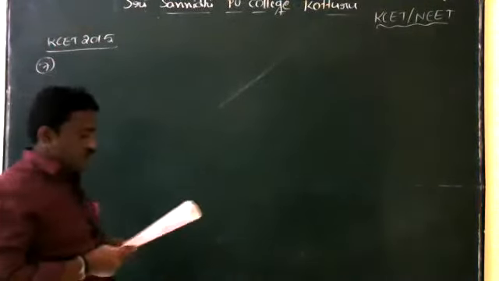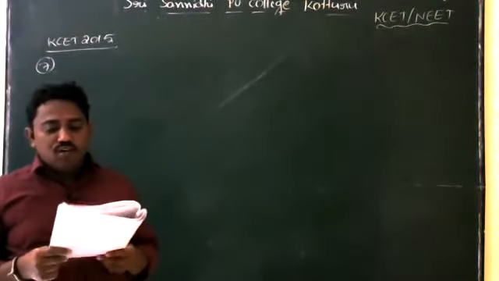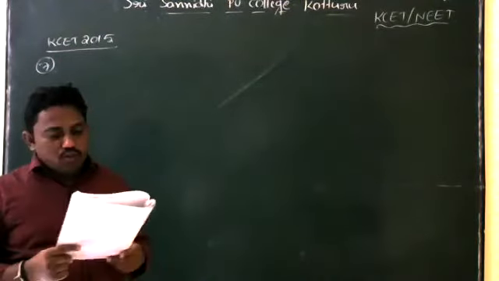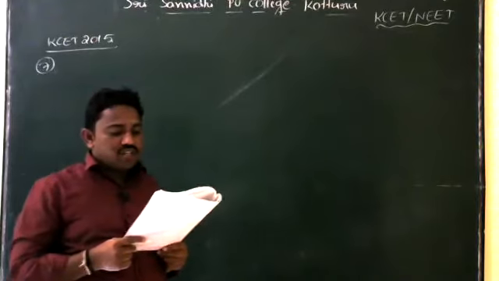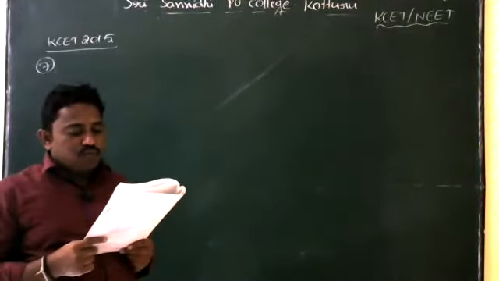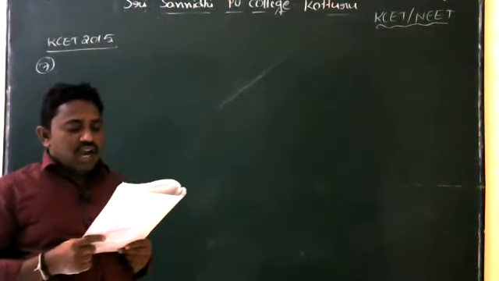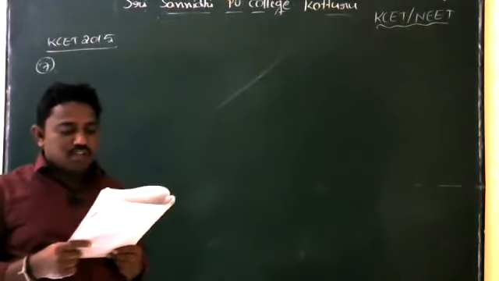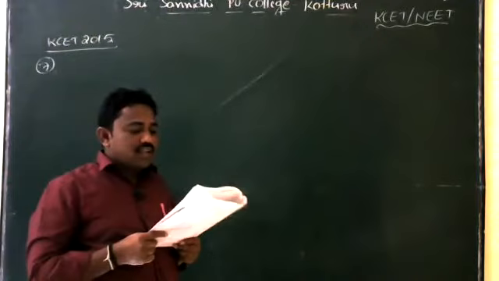Question number 7. So a proton beam enters a magnetic field of 10 to the power of minus 4 Weber per meter square normally. If the specific charge of the proton is 10 to the power of 11 and the velocity is 10 to the power of 9 meter second minus 1, then the radius of the circle described will be.